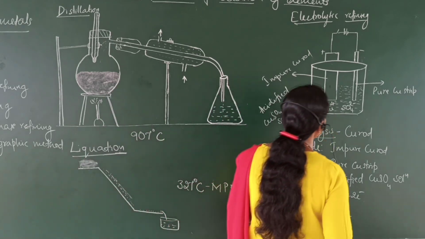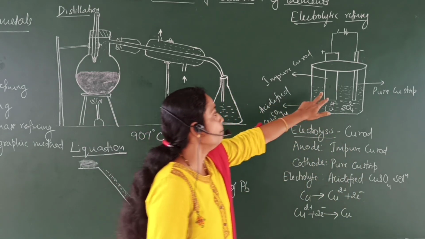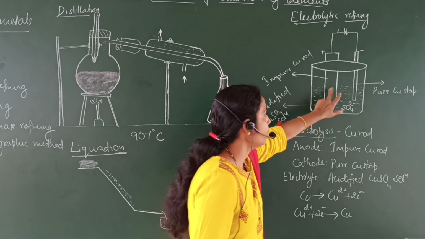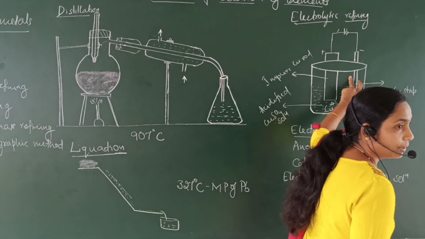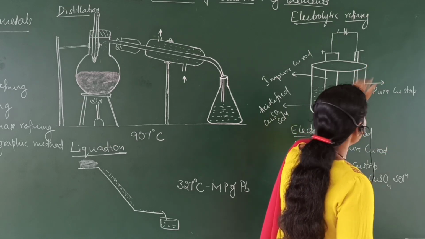The process continues, and before the experiment, the impure copper rod is thicker and the cathode is thinner.